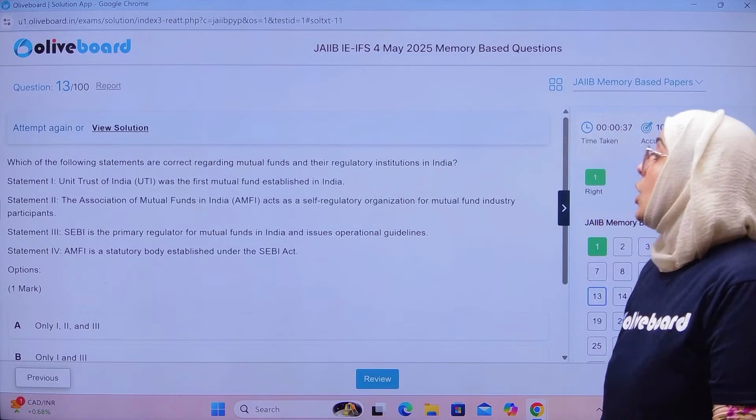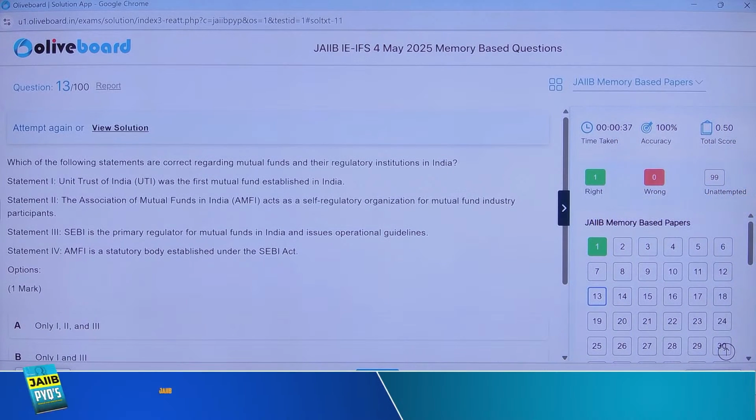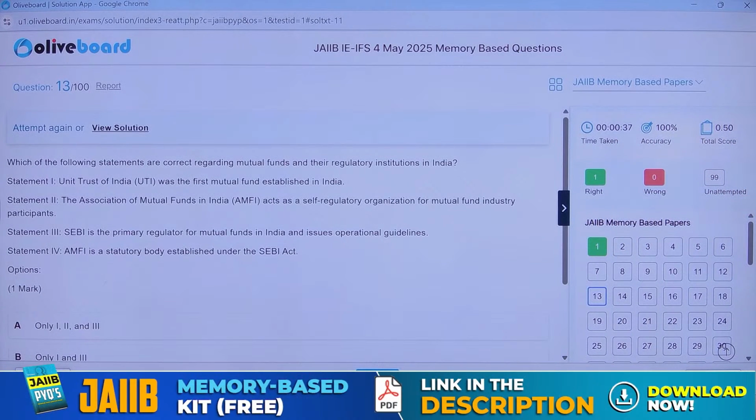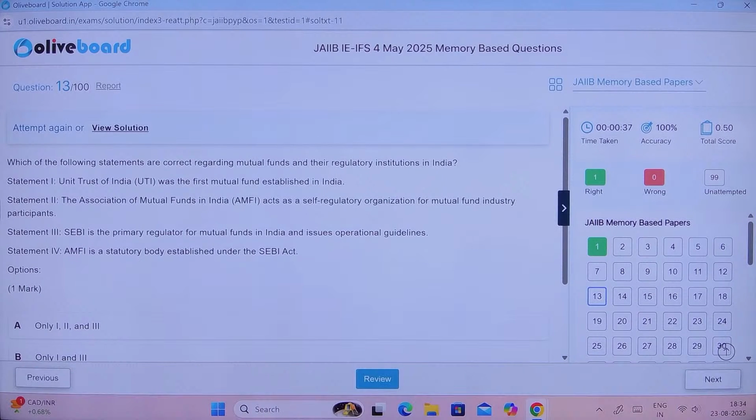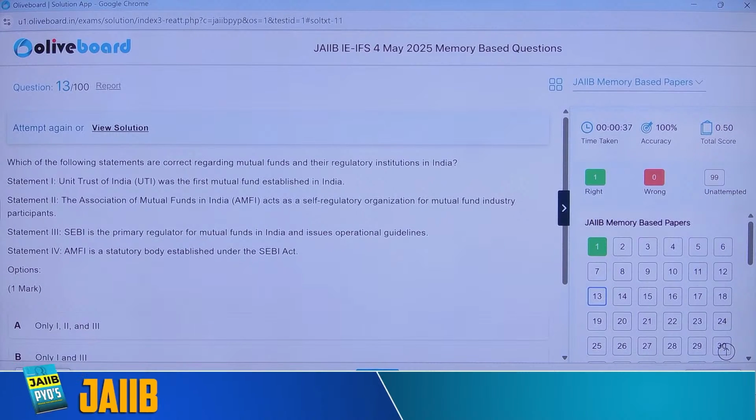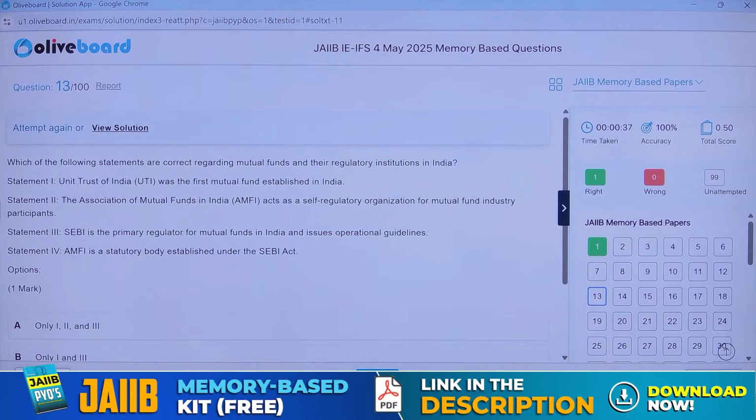Okay, now next. Which of the following statements are correct regarding the mutual funds and their regulatory institution in India? Mutual fund concept. Unit Trust of India was the first mutual fund established in India. The Association of Mutual Fund in India acts as a self-regulatory organization for mutual fund industry participants. SEBI is the primary regulator for mutual fund in India and issues operational guidelines. AMFI, Association of Mutual Fund of India, is a statutory body established under the SEBI Act.